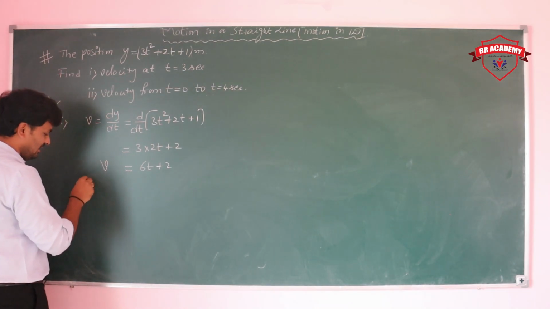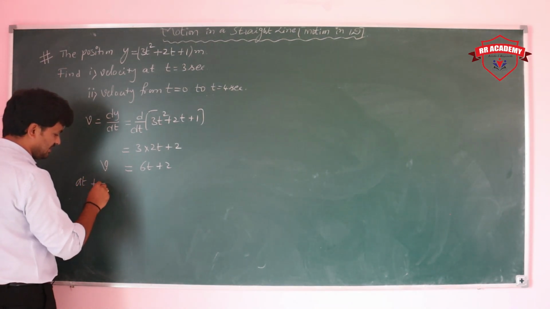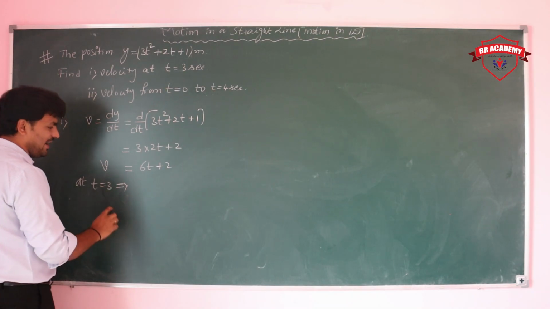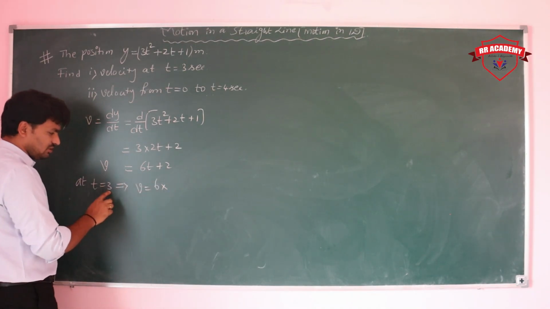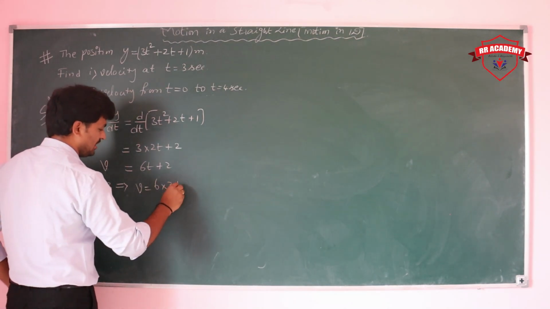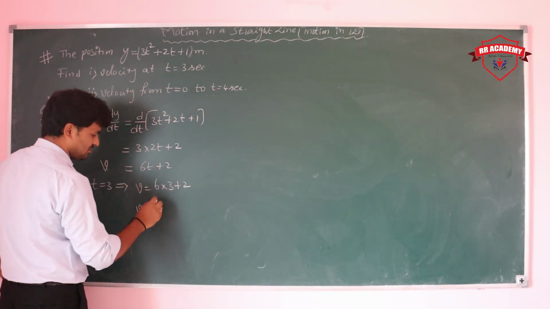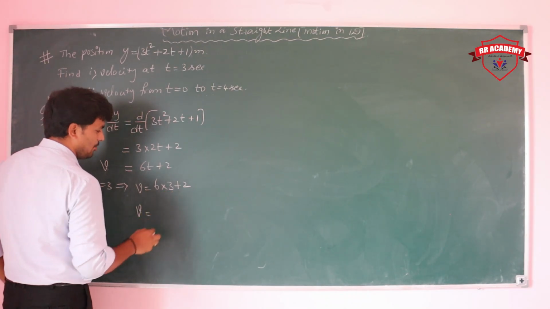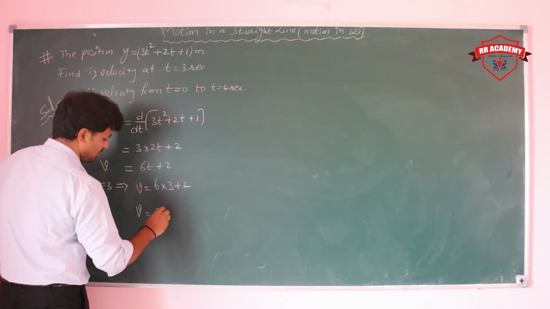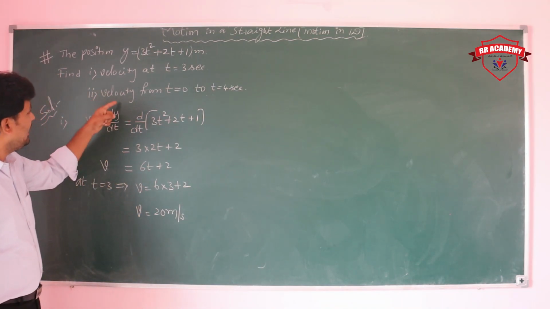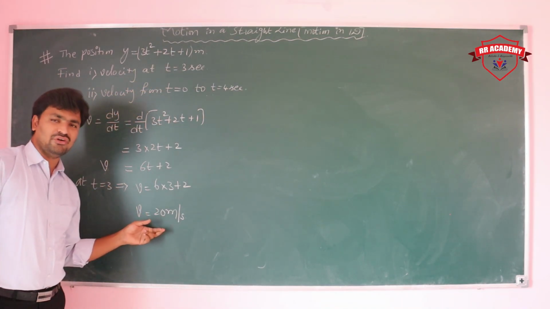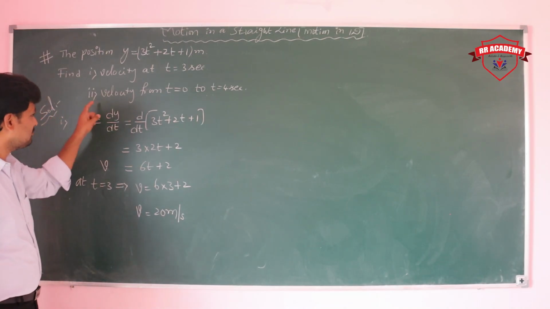They are asking at t is equal to 3 seconds. So please put the value of 3 in this expression: 6 into, wherever you have t, substitute 3, plus 2. So the value goes to simply 18 plus 2, that is 20 meter per second. The velocity at t is equal to 3 seconds is 20 meter per second.